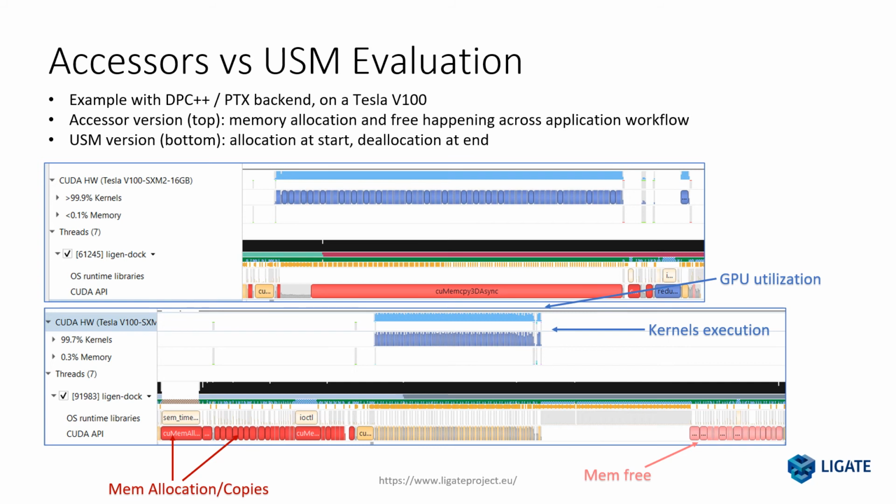Furthermore, we noticed that memory operations seem to be much slower in the USM version compared to the accessor version, but further investigation is needed to understand the nature of this behavior. However, such overhead is negligible, as memory allocation and data movement are usually performed only once and then reused during the application lifecycle. Also, we noted no significant differences in kernel execution time between the accessor and the USM version of ligand 3.0.